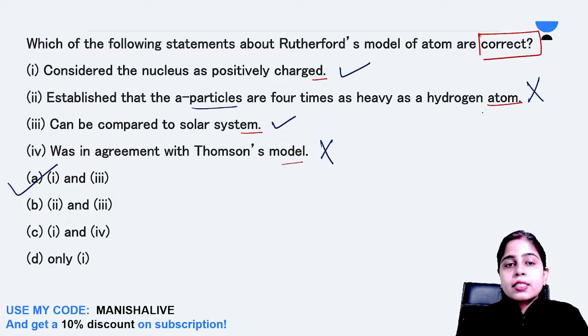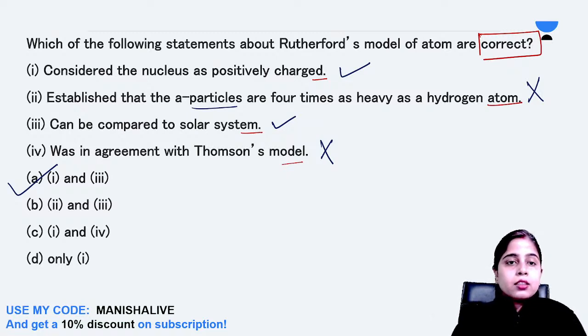The Rutherford model did not establish that. So only first and third is correct. Second and fourth are wrong. I suppose this is clear to everyone.